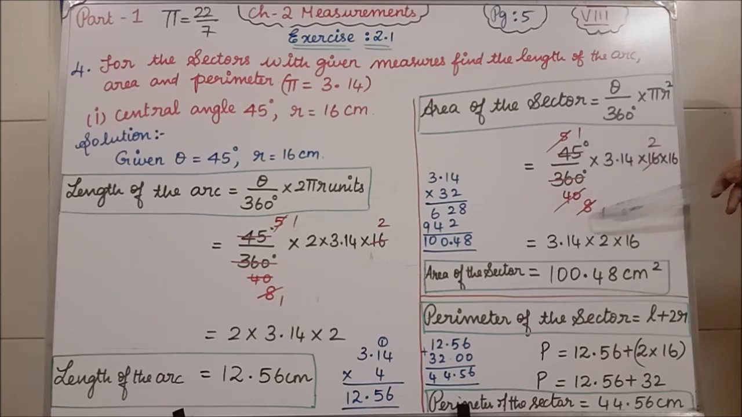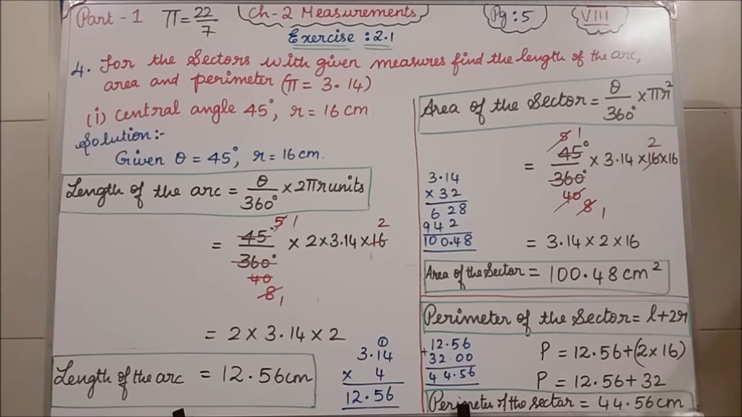If you cancel 45 and 360 degree, I am getting 1 in the numerator and 8 in the denominator. Again I am cancelling this 8 and 16, so the denominator has become 1. In the numerator we have 3.14, 2 into 16. Clear? So 2 into 16 is 32. So 3.14 into 32, the answer we are getting is 100.48 centimeters square.